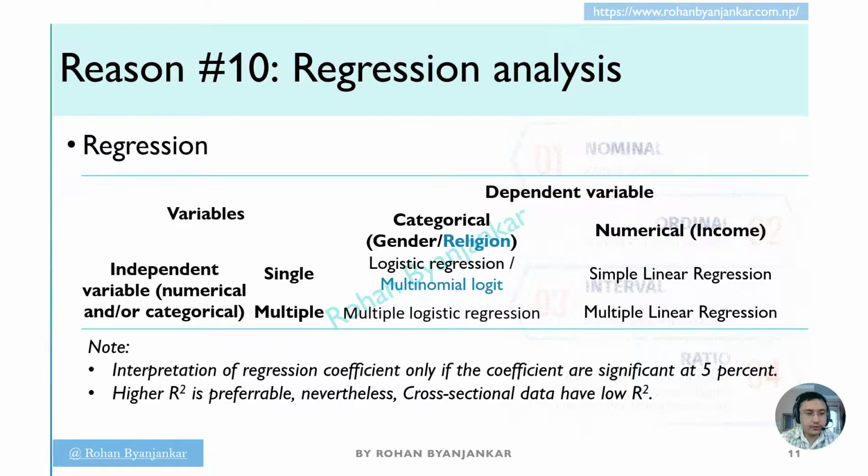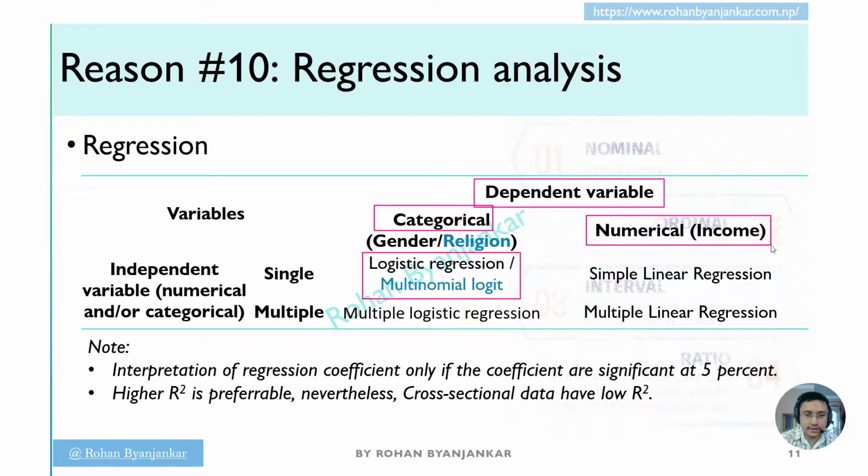So hovering over this, if we have a dependent variable as categorical, then we shall use logit or multinomial logit. And if we have the dependent variable as a numerical variable such as income, then we shall use simple linear regression or multiple linear regression.